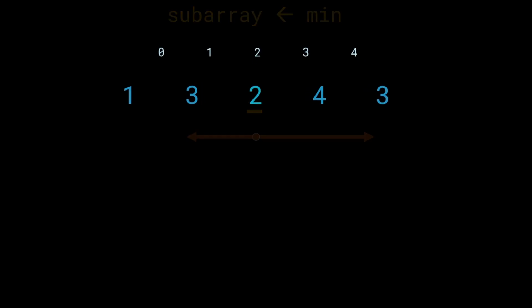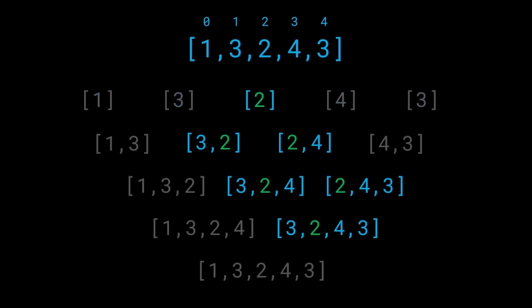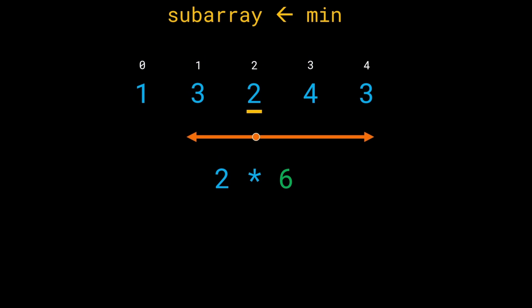Okay, now let me take a step back. From this input array, can we again write down all of the subarrays where 2 is the minimum element? So we have the single element 2, we have 3, 2; 2, 4; 3, 2, 4; 2, 4, 3; and 3, 2, 4, 3. What is the total number of subarrays we see? We see that 2 is the minimum element for 6 of these subarrays. This was the input given to us, and we figured out that this 2 is going to be present in 6 of these subarrays. So we can multiply them together and add them at the end for the resultant.